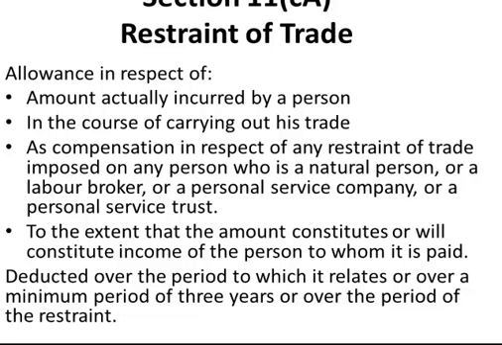11CA is a restraint of trade, which is an allowance that is paid to a person in the course of carrying out his trade as compensation in respect of a restraint of trade to a natural person, a labor broker, or personal service company, to the amount that it will constitute income in the hands of the person to whom it is paid. It is deducted over the period of the restraint or a minimum period of 3 years.